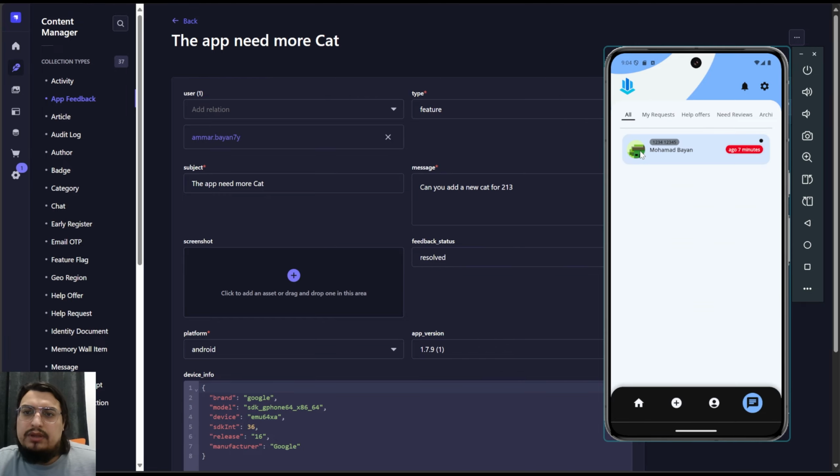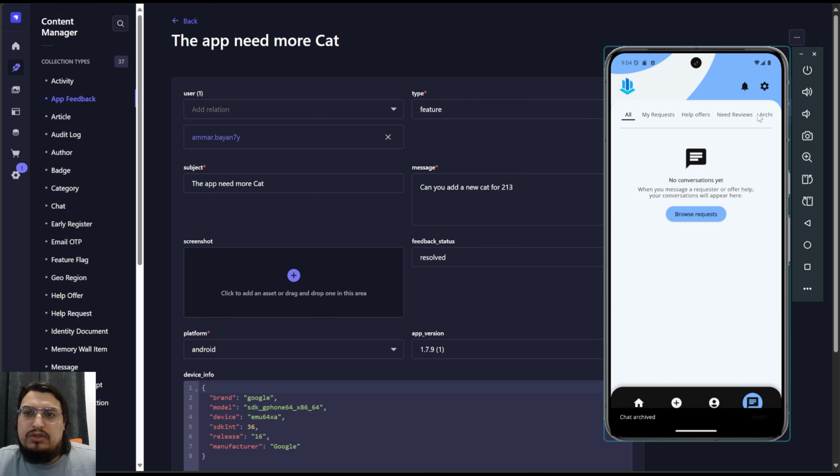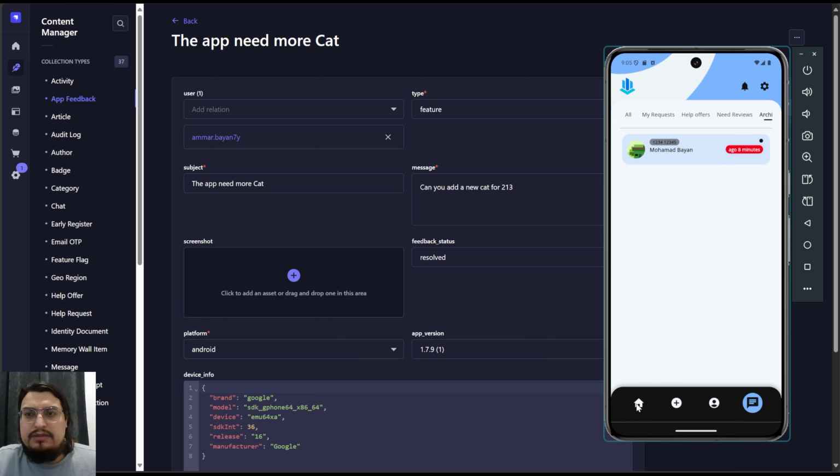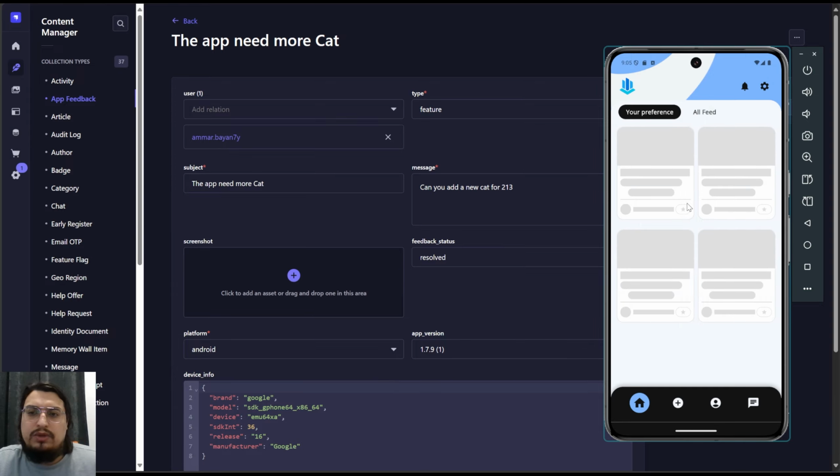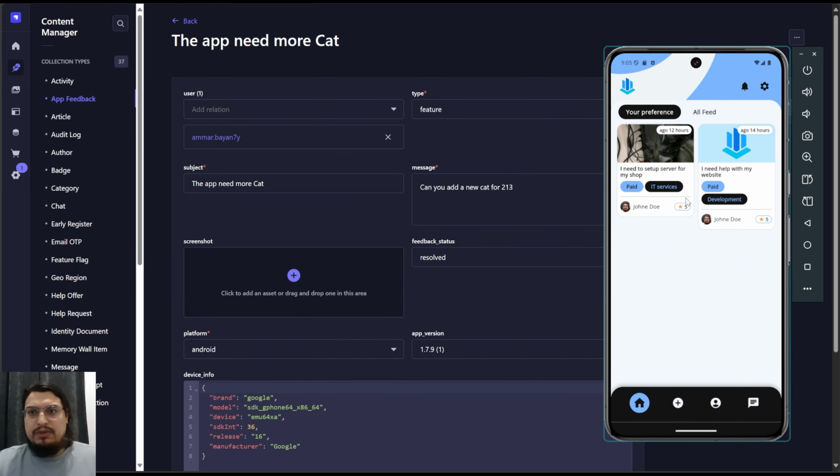And once you're done and this is pretty much done, you can swipe it left and right to archive it, which will appear here, which is just pretty much that it's done. I don't want to see it again. And that's pretty much the app.